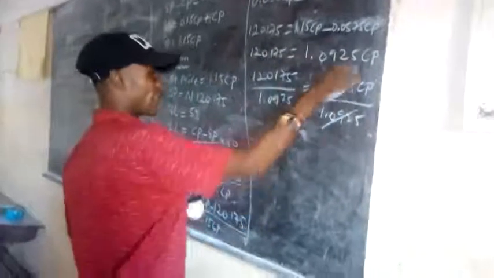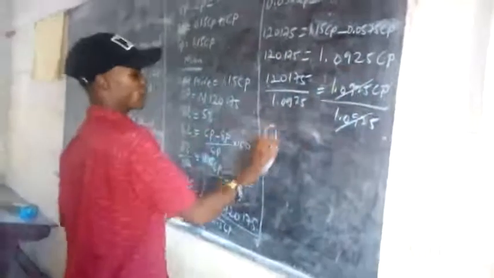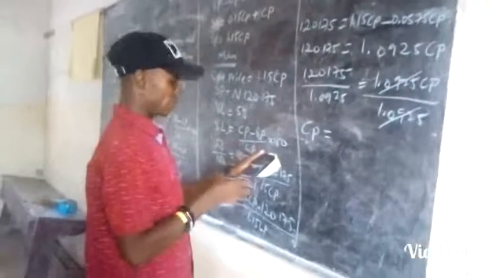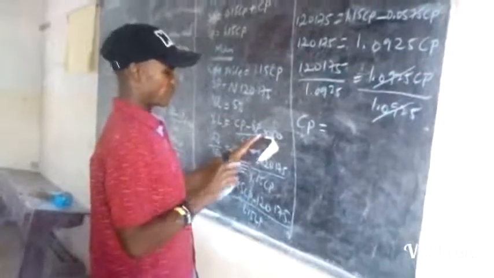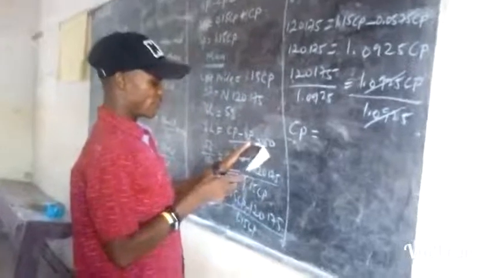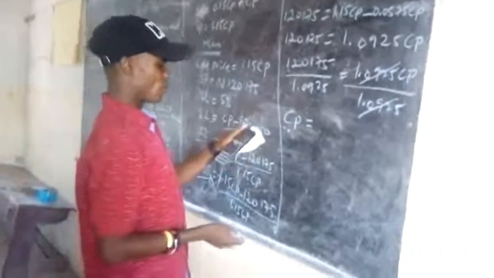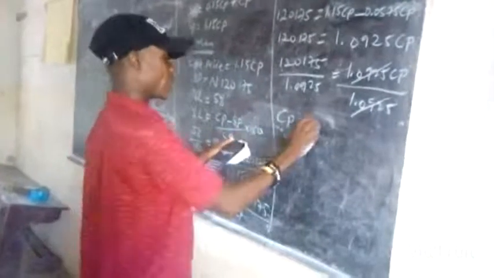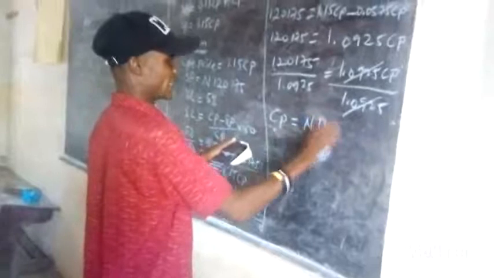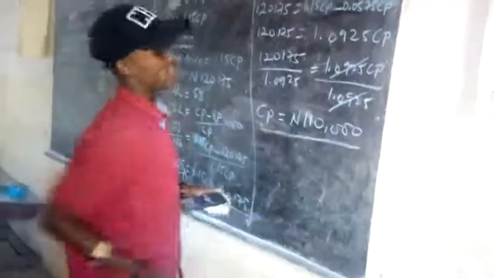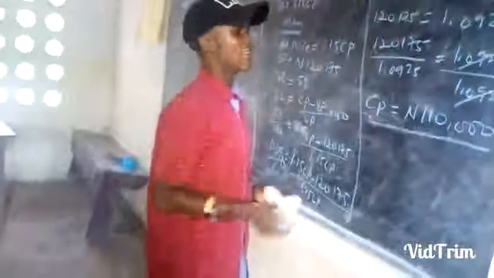You cancel this and cancel this as well. So the cost price becomes 120,175 divided by 1.0925. That gives us 110,000 naira. And CP is the cost price to the dealer. That means that was the price the dealer bought the goods. That ends that.